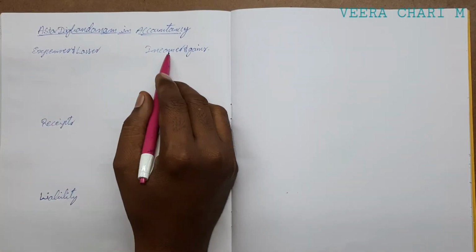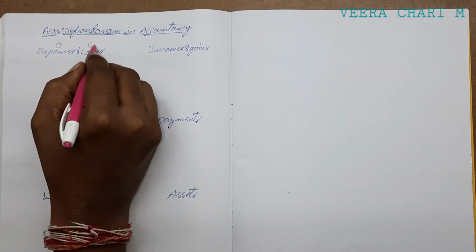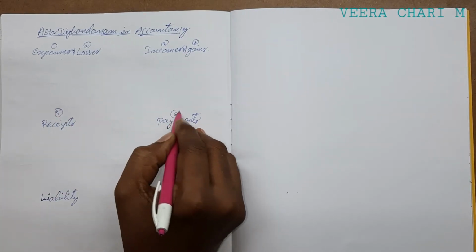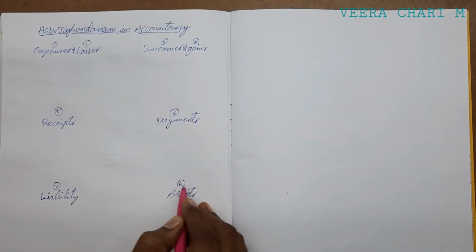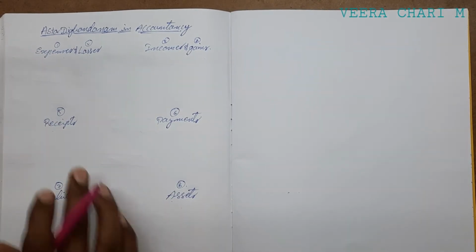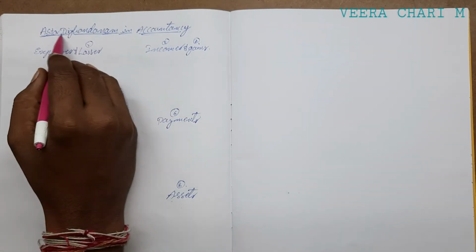So in our accountancy, what is the transaction? The transactions are classified as expenses, losses, incomes, gains, receipts, payments, liabilities, assets. That is only the 8 concepts: 1, 2, 3, 4, 5, 6, 7, 8. Ashta means 8. As for these 8 concepts, I have named it Ashtadigbandanam.